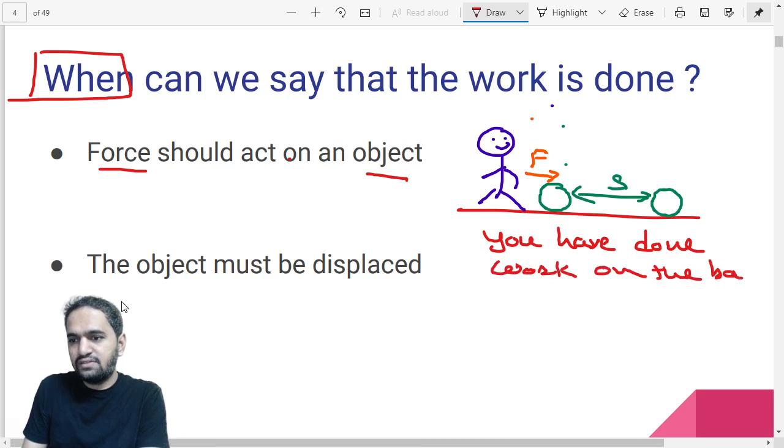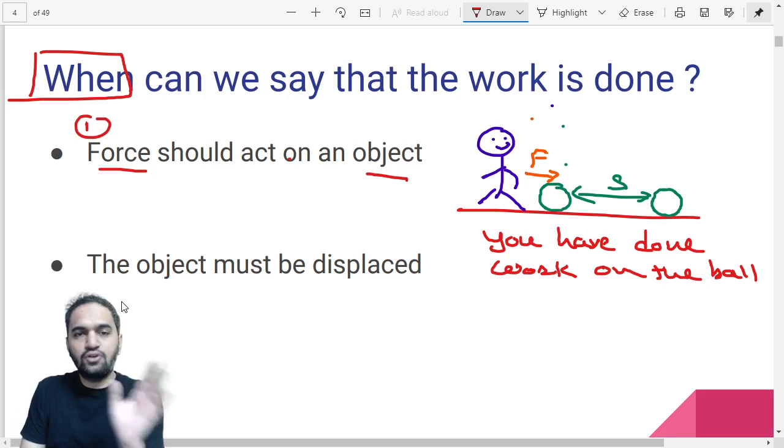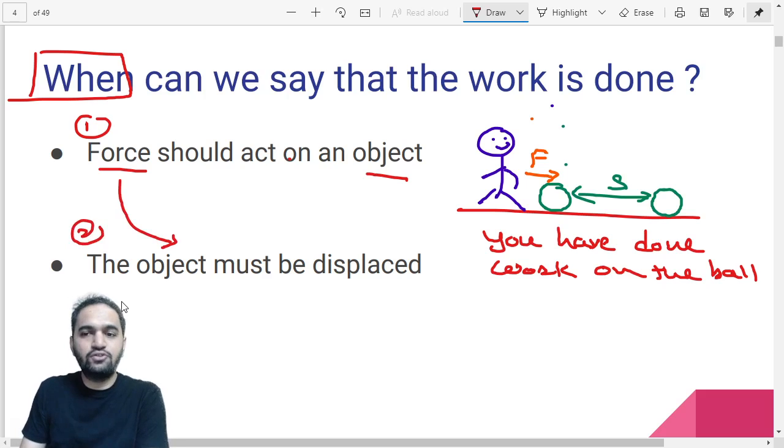Are you understanding this? We can say that force is acting on some object only if what should be the main criteria? The main criteria you can use for identifying whether work is done or not: the first thing is force should be applied on some object. There should always be some kind of force applied. And because of the force, some kind of displacement should be created in the object. Only then you can say the work is done on some object.